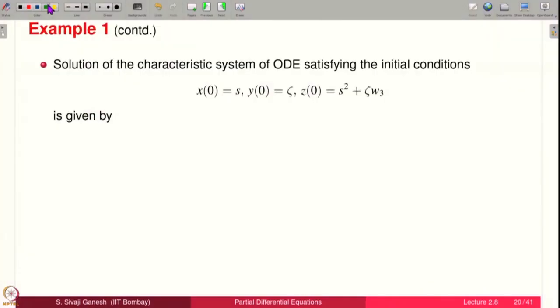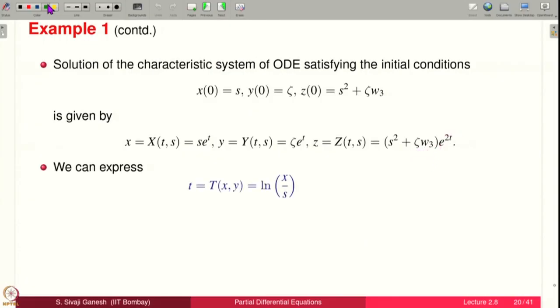The solution of the characteristic system of ODE satisfying these initial conditions, which are now based on gamma tilde, is given by x equal to s e power t, y equal to zeta e power t, z equal to s square plus zeta W3 into e power 2t. Now, we can express t and s in terms of x and y as follows: t equal to capital T of xy equal to log x by s and zeta is equal to sy by x. Please note that s is fixed as far as gamma tilde is concerned.